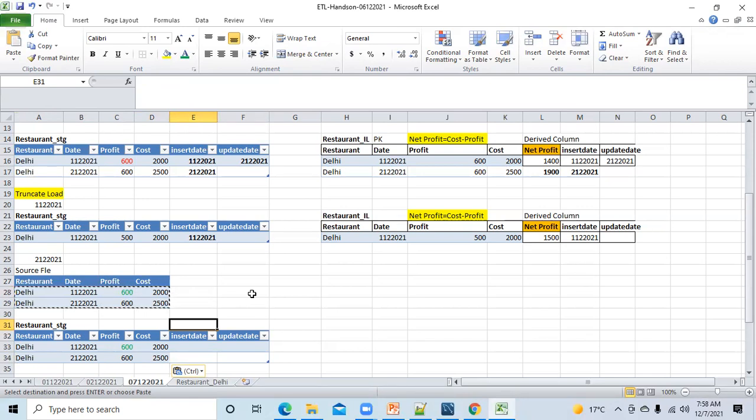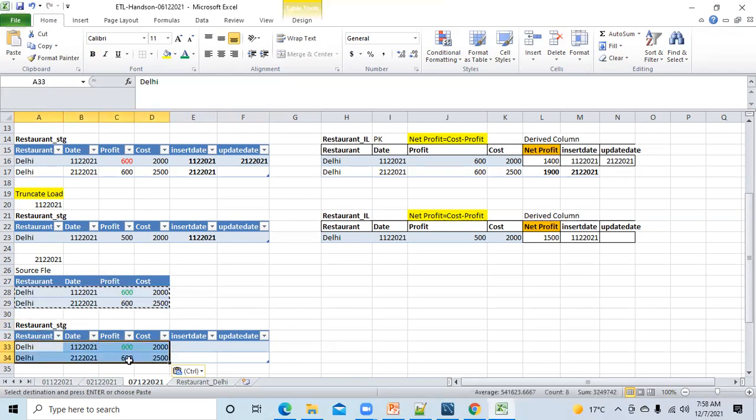Okay. So this is truncate and load. Now you have loaded data into the staging table. After that, what will you do? We have to check the row count. How many rows are there? We will check the row count in the staging table and the source file.